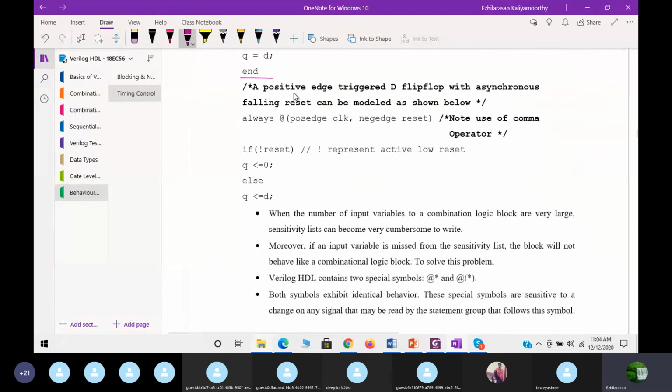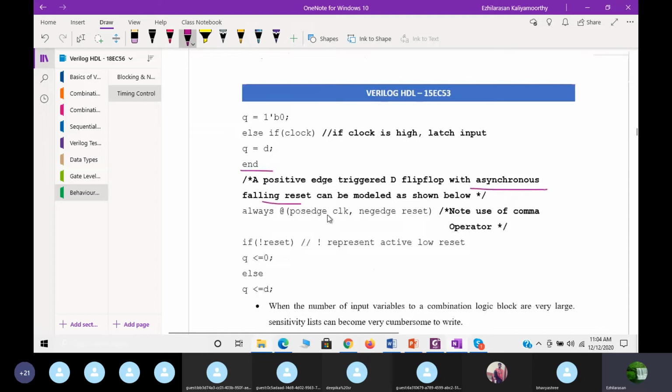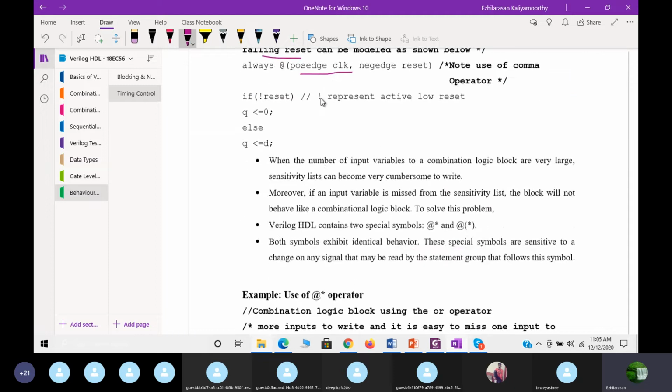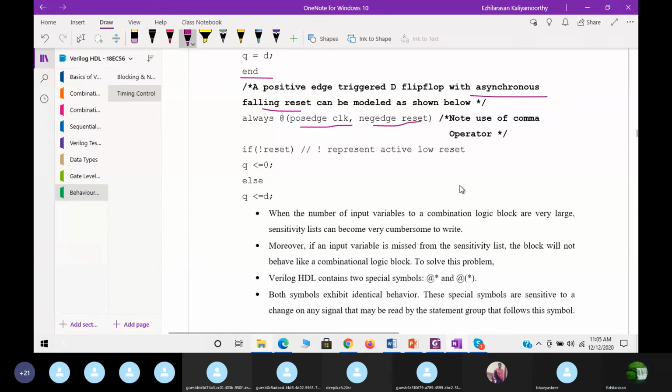Next, second, a positive edge triggered D flip-flop with asynchronous falling reset can be modeled. See the example. This is also a D flip-flop. But you see here, always at posedge clock comma negedge reset. Means what? This is nothing but asynchronous actually, because your reset does not depend on the clock. So whenever you get the positive edge of the clock or the negative edge of the reset, then this statement will get executed.